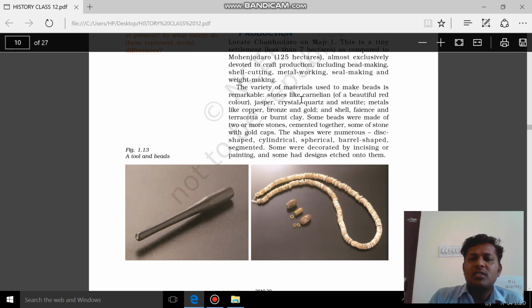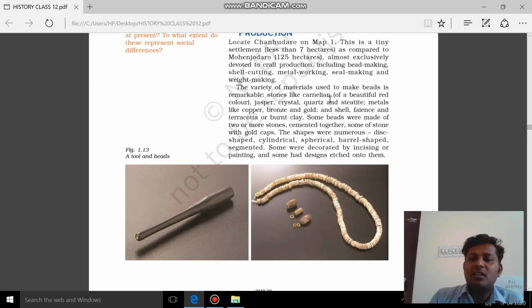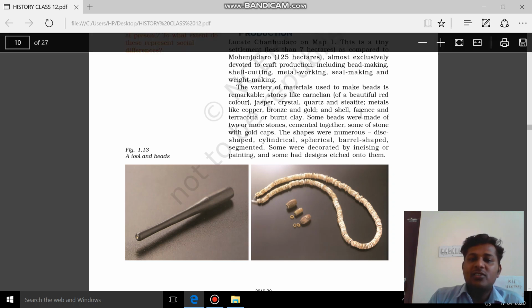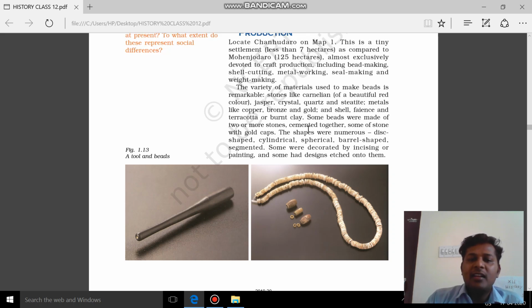Now this paragraph talks about the different materials used to make beads. Very important. Stones like carnelian, a beautiful red color stone, jasper, crystal, quartz, steatite, we have already seen. Metals used like copper, bronze, gold, and shell, faience, terracotta, or burnt clay. Some beads are made of single stones, whereas there are some beads made of a mixture of two or three stones cemented together, some stones with gold caps also.